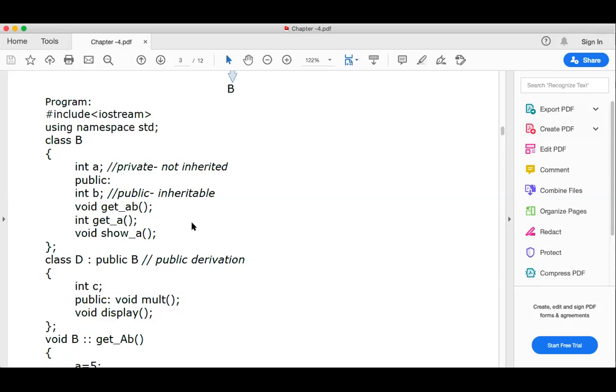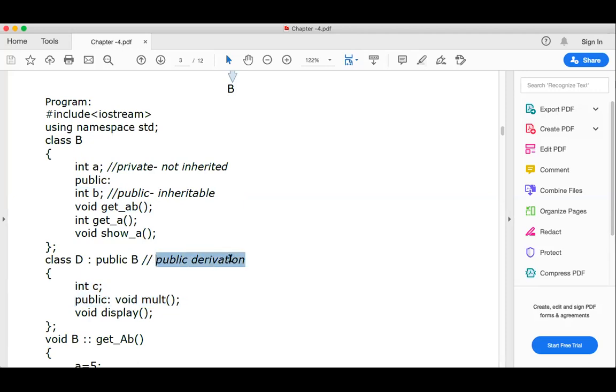That has to be remembered only. There is no point that what is the technique. The technique is only that the private never inherit. Okay, never inherit. But if there is a public derivation you are using, it is as it is inherit. That is, the public field of your base class become public in your derived class. Next one is protected field of your base class becomes protected in your derived class. So that's it. So public is done.